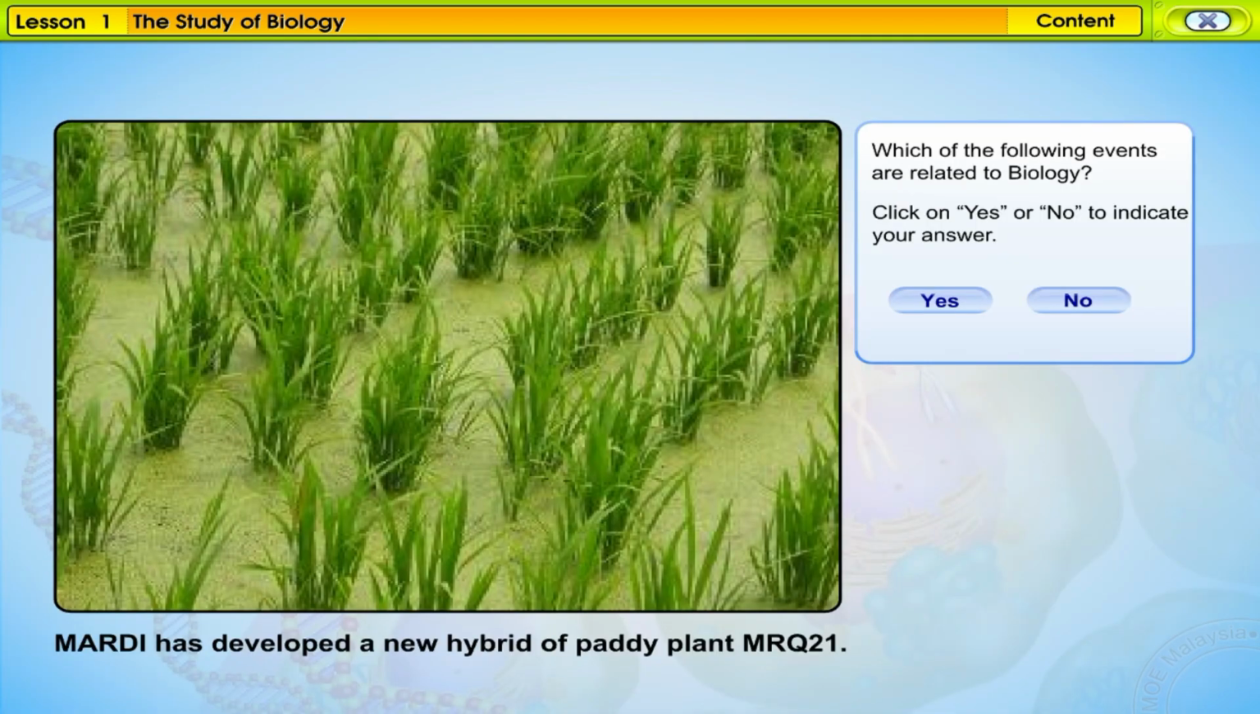Now, let us look at some important everyday events and see if you can identify the ones that are related to biology. Click on the yes and no button to indicate your answer. Mahdi has developed a new hybrid of paddy plant, MRQ21.